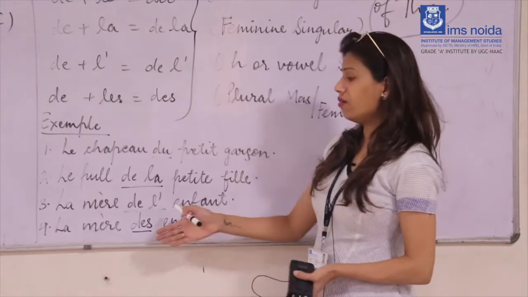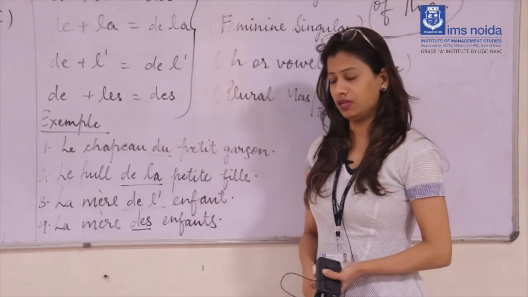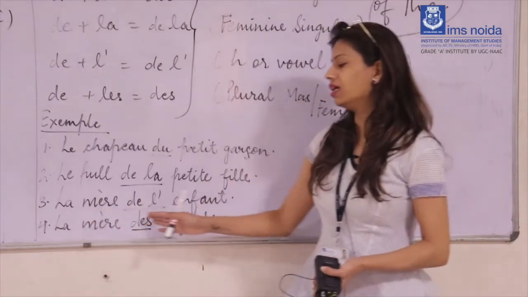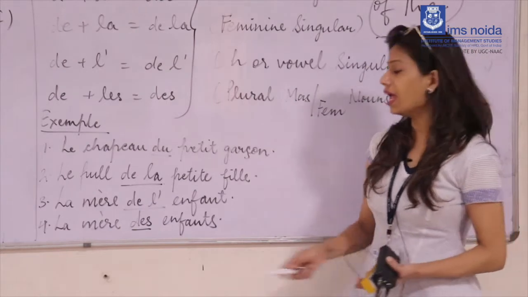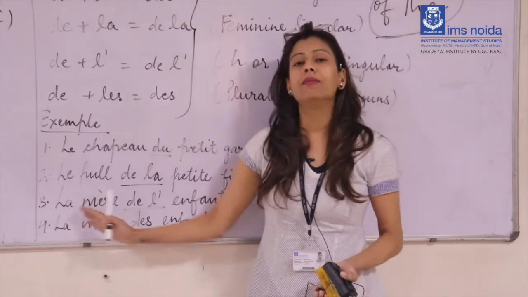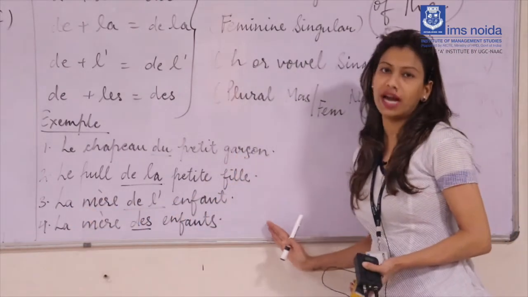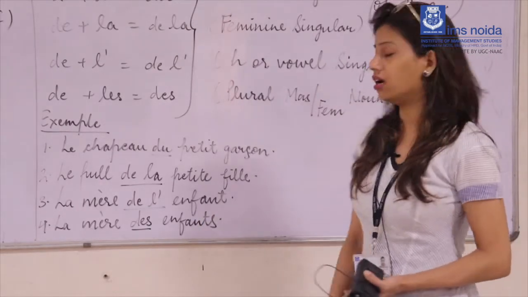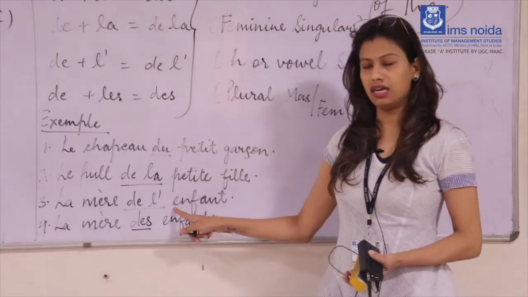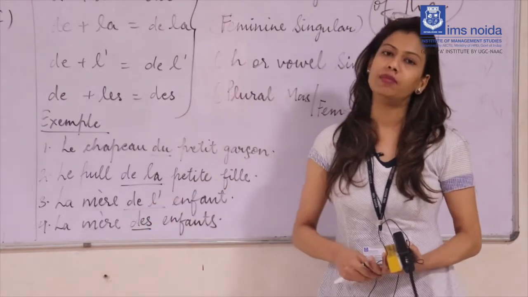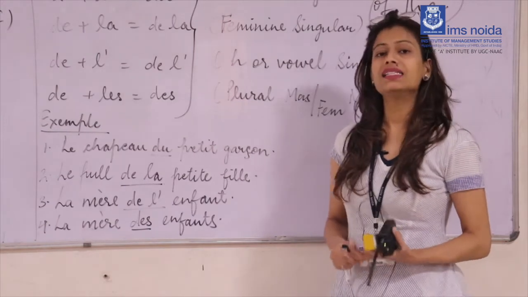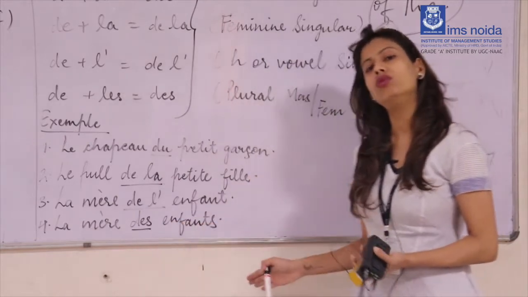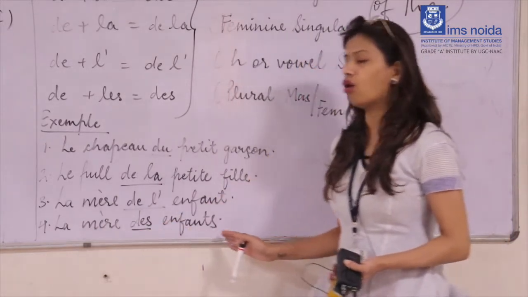If I talk about the next example, which we are using for a vowel noun, that is la mère de l'enfant. The meaning would be "the mother of the child." This enfant word stands for child, and it starts with a vowel, that's why we are using de apostrophe before that. In the same way, I have taken the same example in the plural form: la mère des enfants.